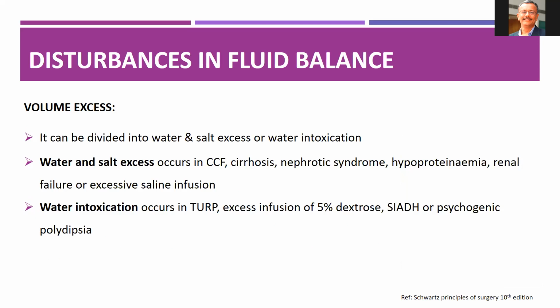The volume excess can be divided into water and salt excess, or water intoxication. The water and salt excess conditions are seen in CCF, cirrhosis, nephrotic syndrome, hypoproteinemia, renal failure, or excessive saline infusion. Whereas water intoxication occurs in TURP, excess infusion of 5% dextrose, psychogenic polydipsia and SIADH. Why does water intoxication occur in TURP, Pawan? What is the cause?